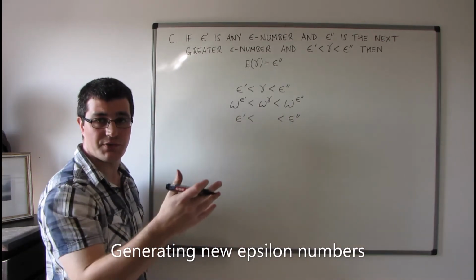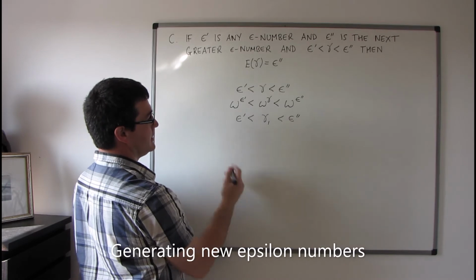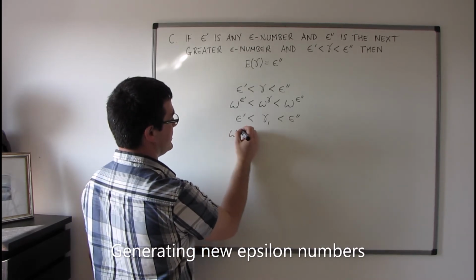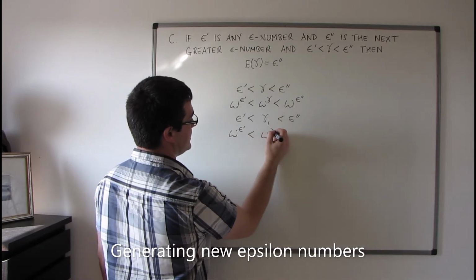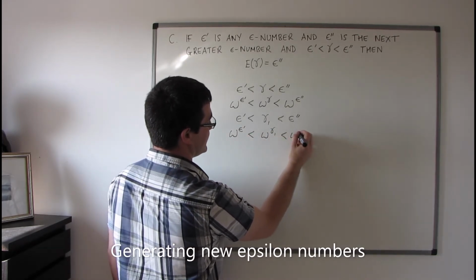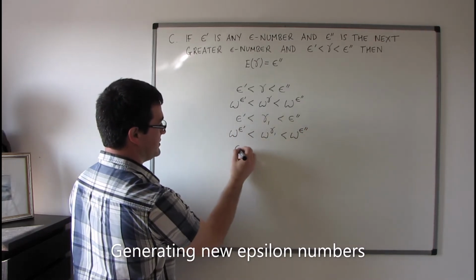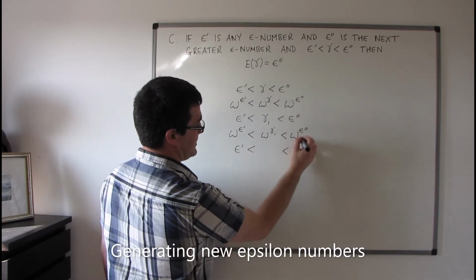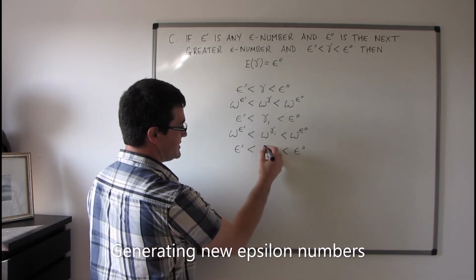Using the notation from theorem A, this is going to be gamma 1. Doing the same thing, we get that omega to the power of epsilon primed is less than omega to the power of gamma 1 is less than omega to the power of epsilon double primed, an epsilon number. Using the notation of theorem A, this is going to be gamma 2.